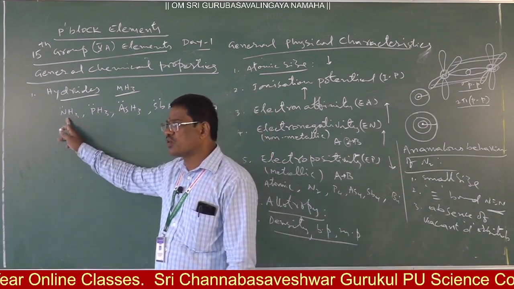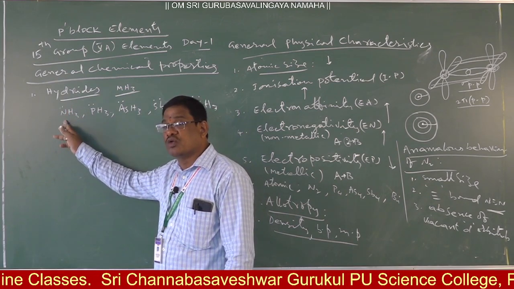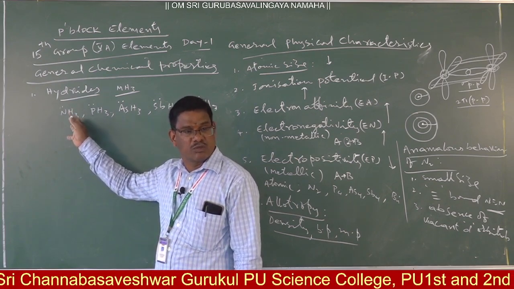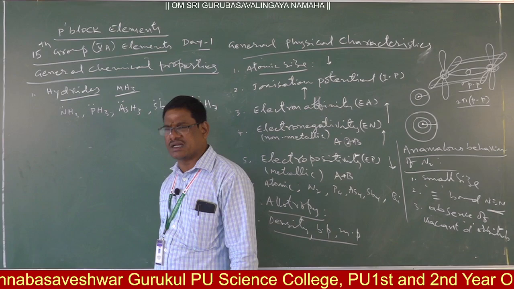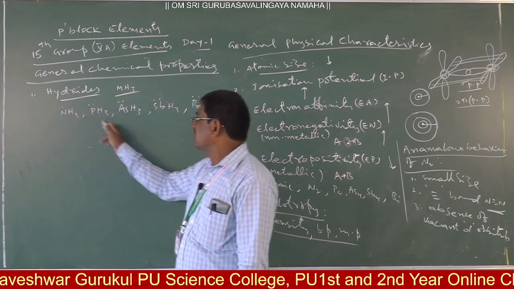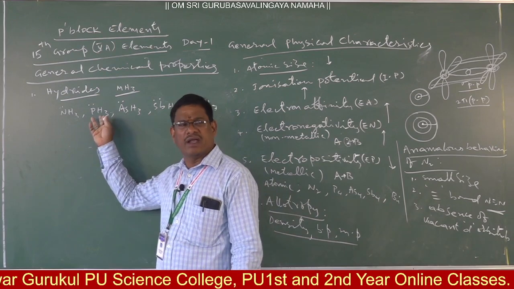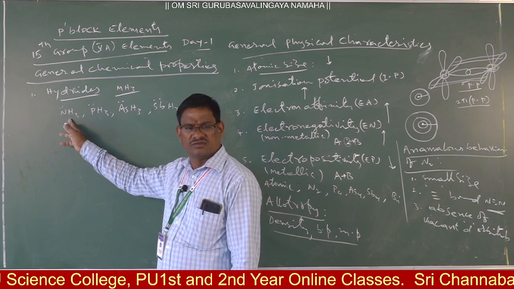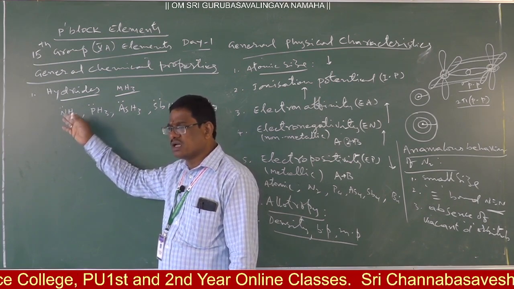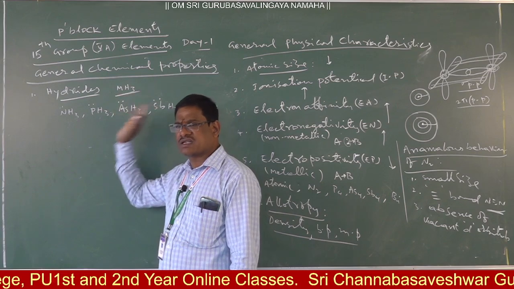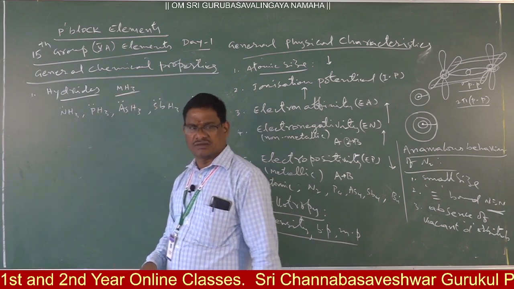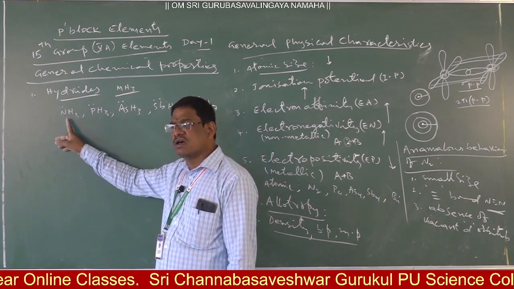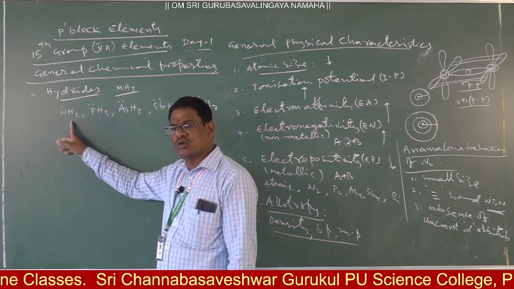Due to the small size and higher electronegativity of nitrogen, it is able to form intermolecular hydrogen bonding, so that ammonia is a liquid and possesses the highest boiling point, and so on. Its special characteristics are there. Bond angle variation: all these are gases. In these gases the bond angle is around 92, whereas here it is 107 degrees. Clear? So in that way, these hydrides' characteristics will be there, and if you consider basic character, basic nature is due to the presence of a lone pair. All these are Lewis bases. All these are the Lewis bases.